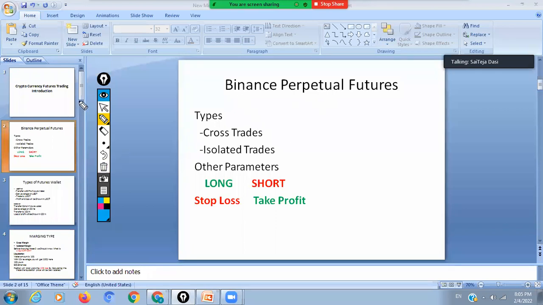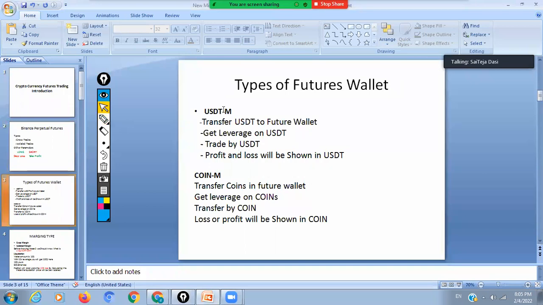So coming to the types of futures wallets, there are USDT M and Coin M, two types of futures wallet. USDT M wallet is nothing but you transfer your USDT from the spot wallet to the futures wallet. Then you get leverage on the USDT you have transferred, and the profit and loss will be shown in USDT.